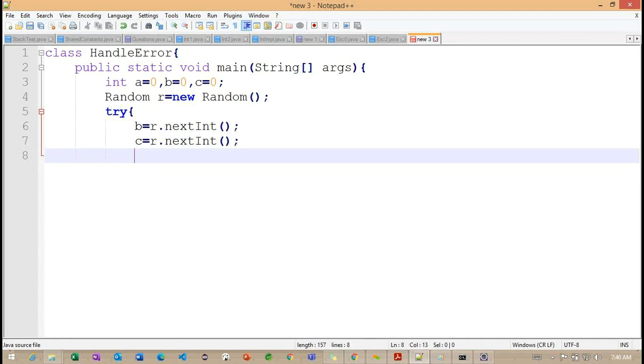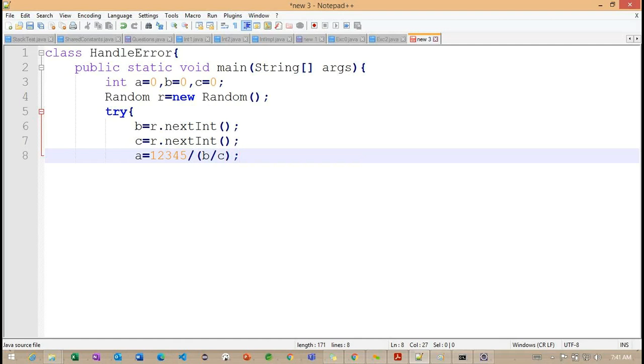So the b value and c value we are getting here, and for this particular a, what I am doing here is a is equal to 12345, using the division operator, and inside this division operator, b by c.